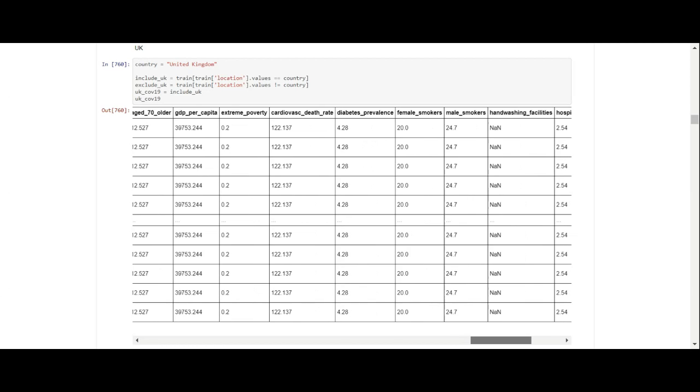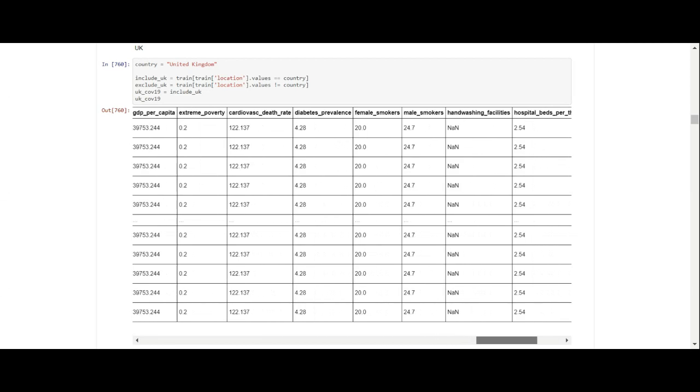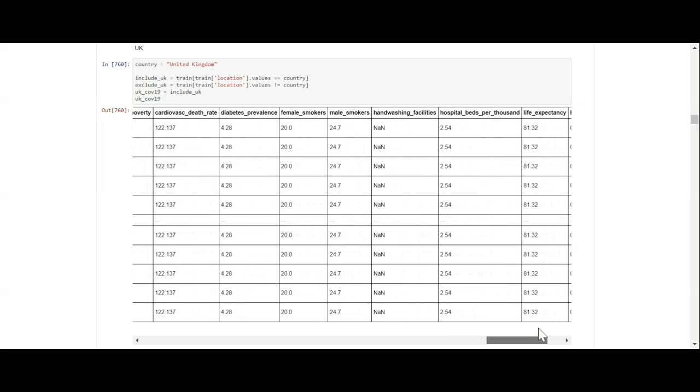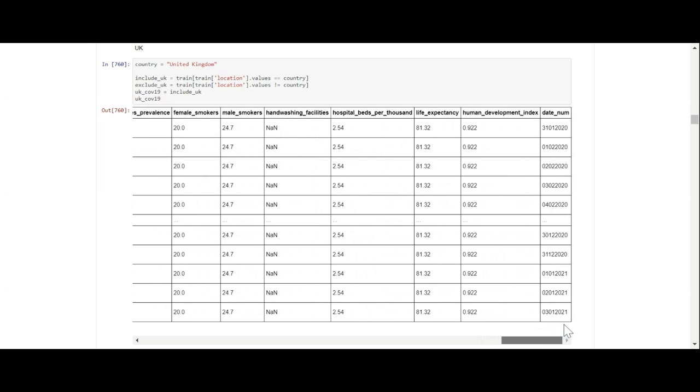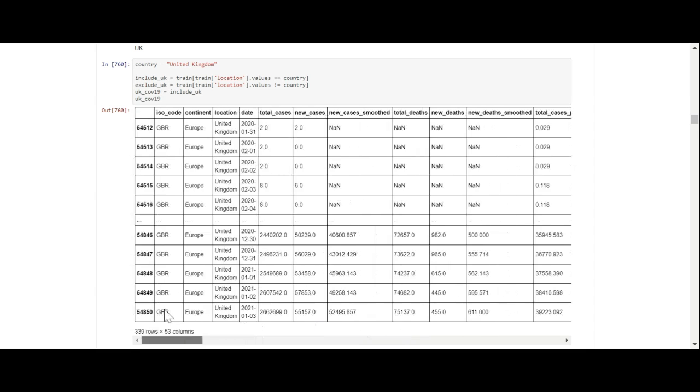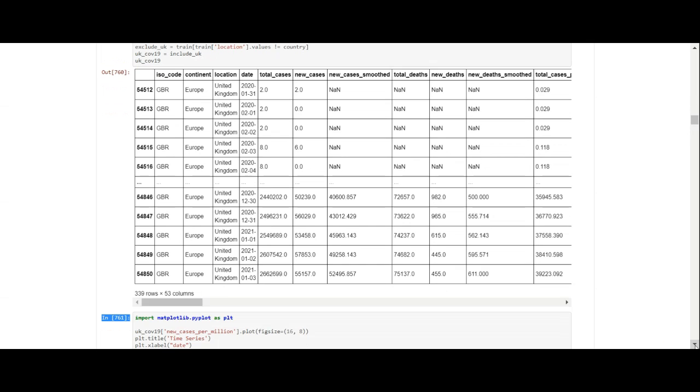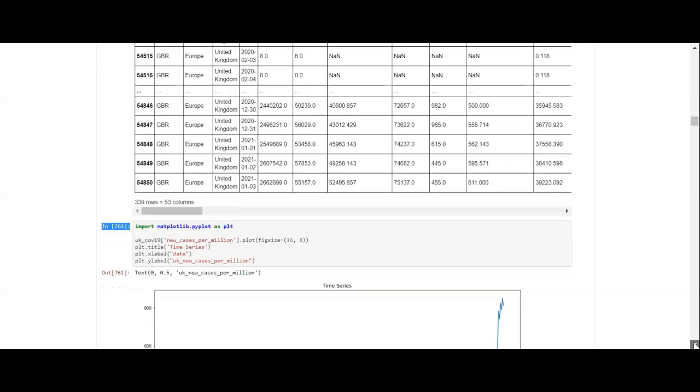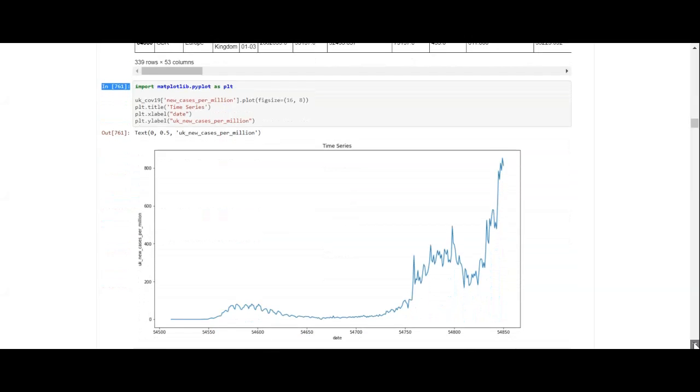So extreme poverty, 0.2. Cardiovascular death. Diabetes. Female smokers, male smokers. Hand washing facilities. Hospital beds per 1,000, 2.54. So life expectancy and human development index. So we know hospital beds per 1,000 is 2.54, but they haven't given the information on hospital admissions. So we look at the